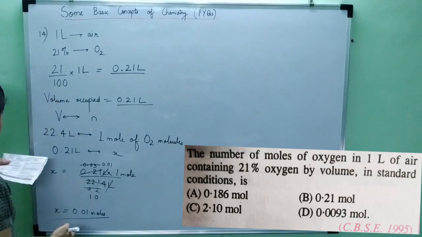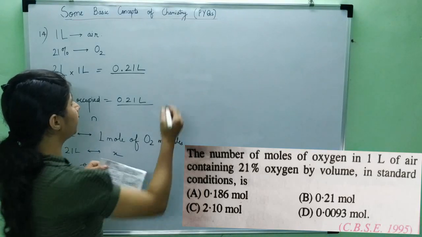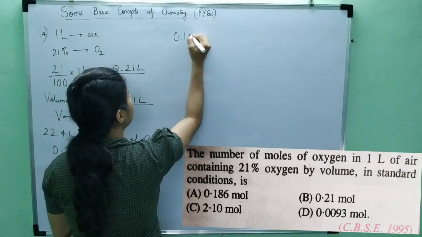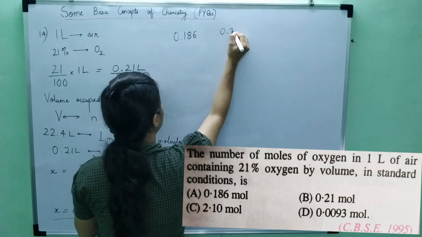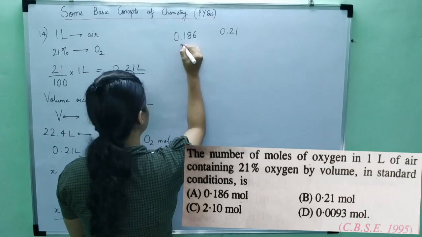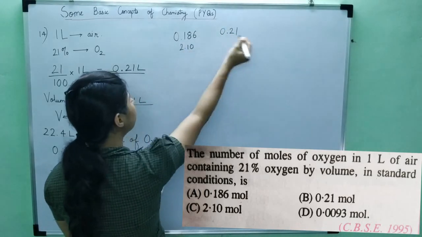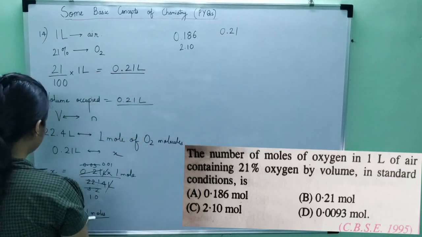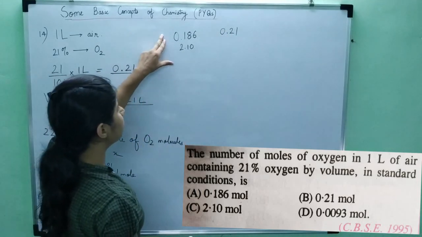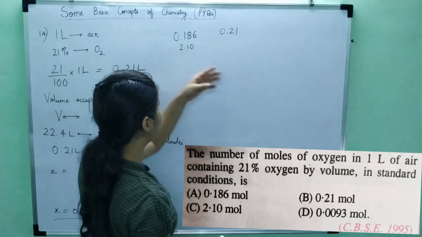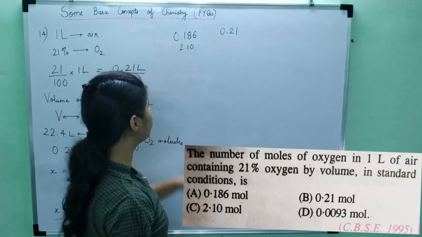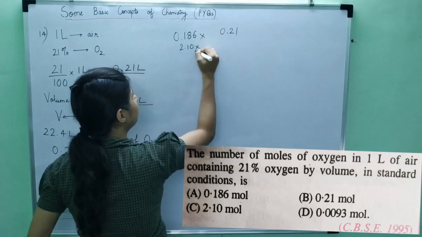Now if you see the options 0.186, then 0.21, 2.10. If you look at these three options, they are not at all close to 0.01. This is 0.1, not 0.01. This is 0.2, which is a much larger number, and this is 2.10. So these three are definitely not the options.